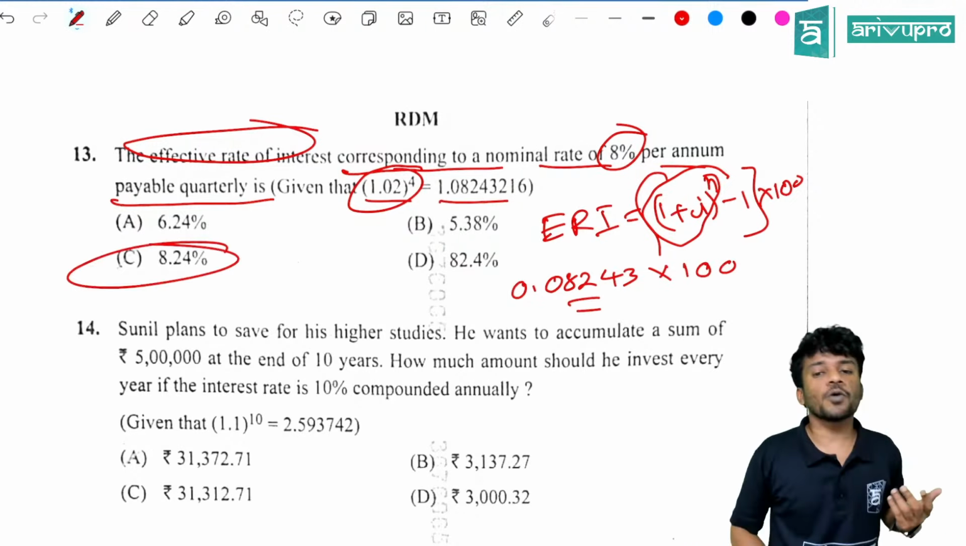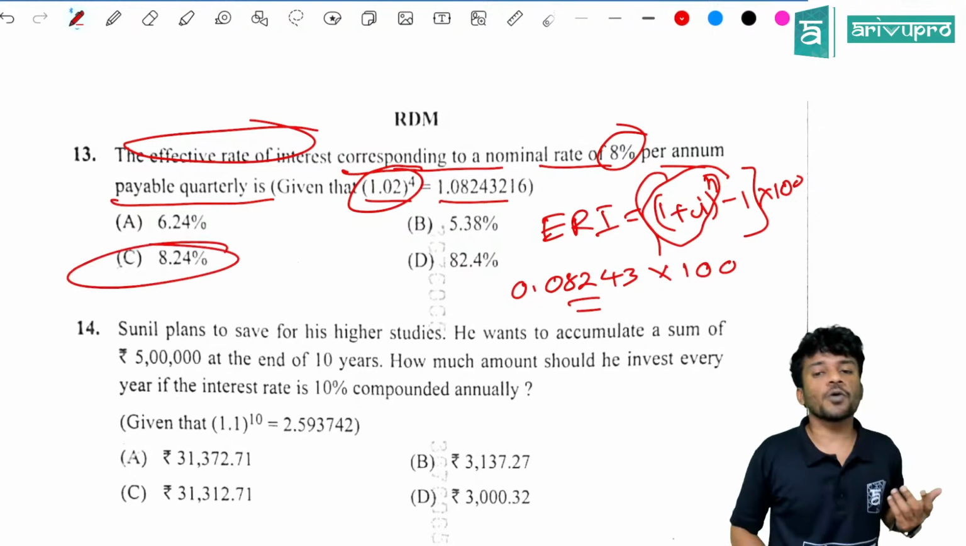Sunil plans to save for his higher studies. Yes. One more thing, people. There were 15 questions from mathematics of finance. If you had studied this with all the tips and all the tricks we have given you, for sure you would have scored 15 out of 15 from it. That's the one thing I can tell you.